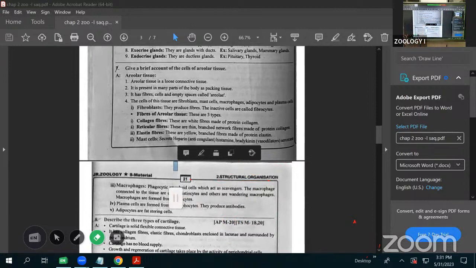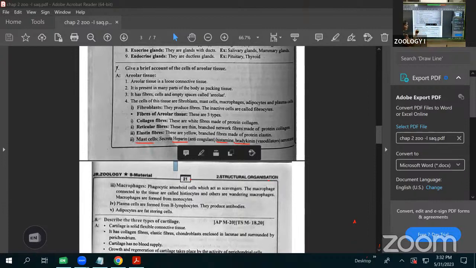See here, the next one is the mast cells. They secrete heparin. In the bracket, they gave anticoagulant, histamine, bradykinin. They act as vasodilators, and serotonin is a vasoconstrictor.